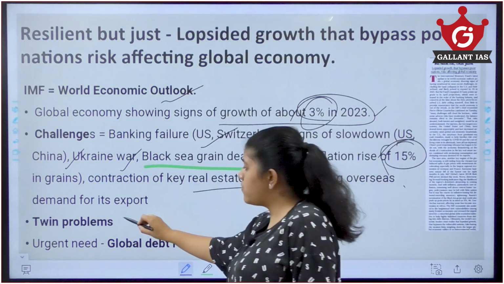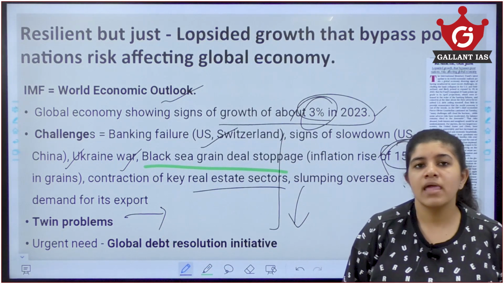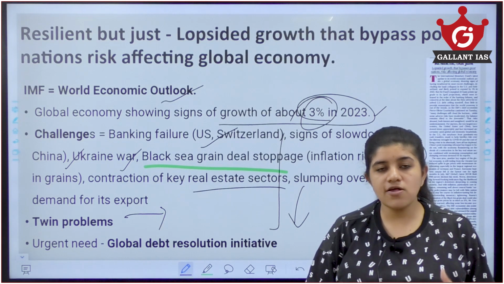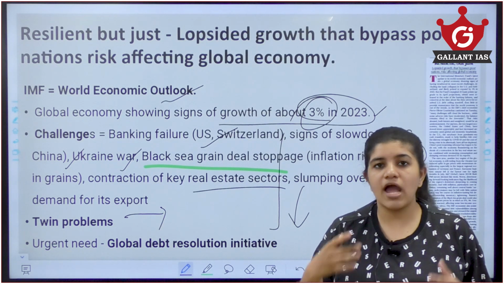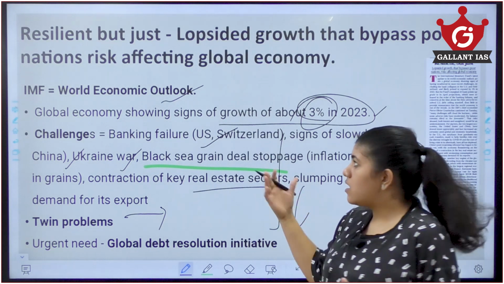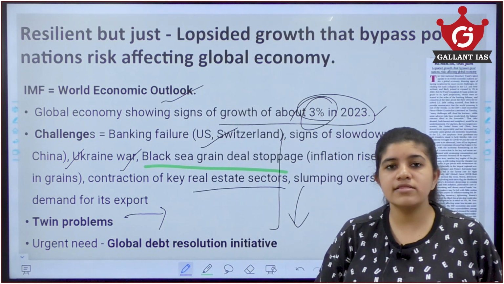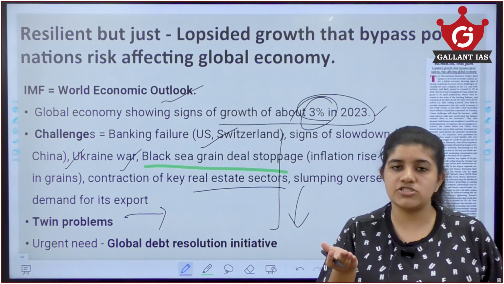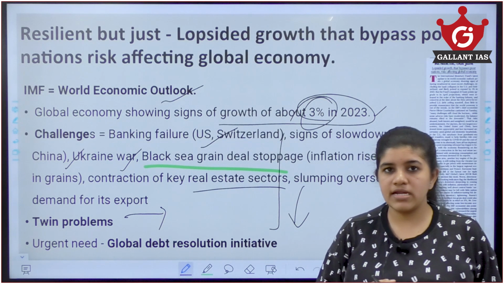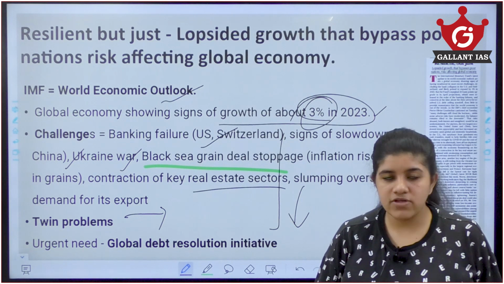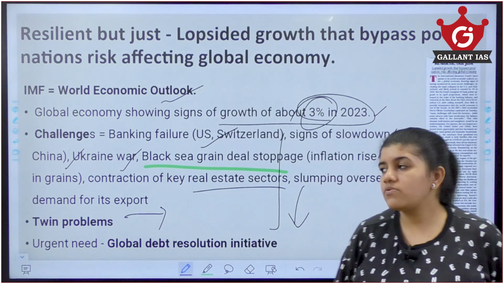Also, there is a twin problem. Now, you see, during the COVID time, a lot of countries were facing constraints. So, a surplus of money actually went into distribution and giving them proper remedies during the COVID time. After the COVID, with money given, it increased the inflation, and now the people don't have any money at all. So, now the problem is that there is inflation and people don't have any money. That is the twin problem.